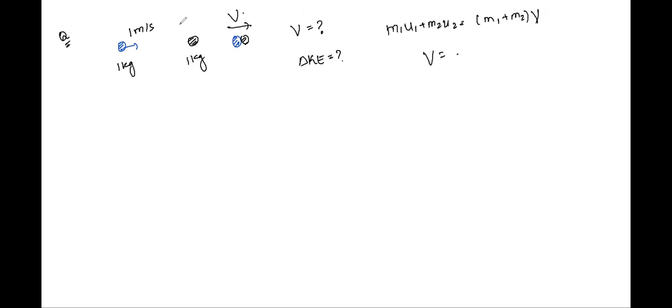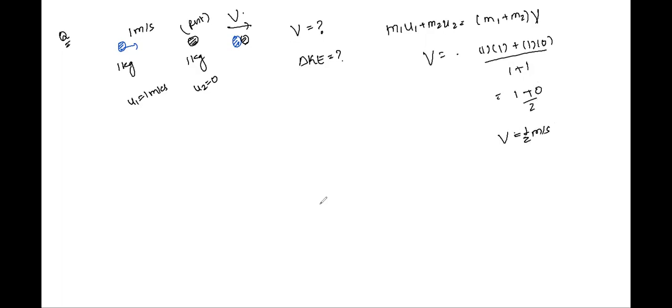We know all the velocities. The second body was at rest initially, so its initial velocity u2 is 0. You have u1 is equal to 1 meter per second. Both m1 and m2 are given as 1, so you will have 1 into 1 plus 1 into 0 whole by 1 plus 1. That will give you 1 plus 0 upon 2 or half meter per second, right?